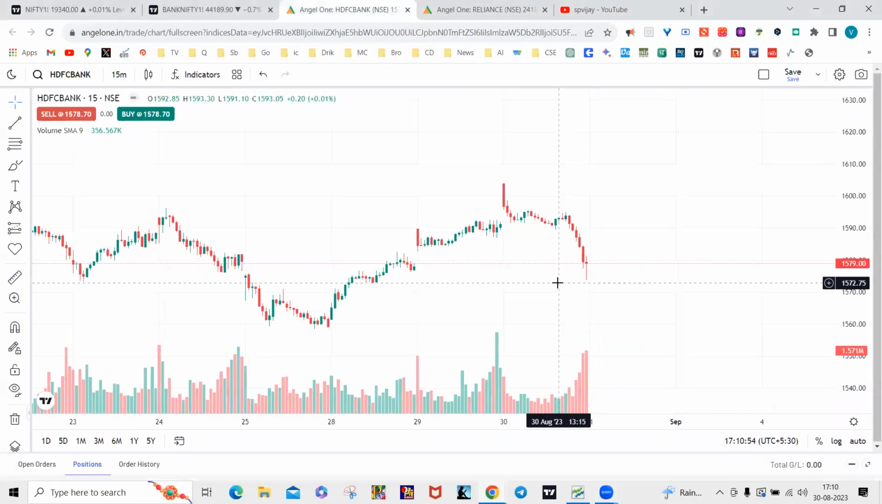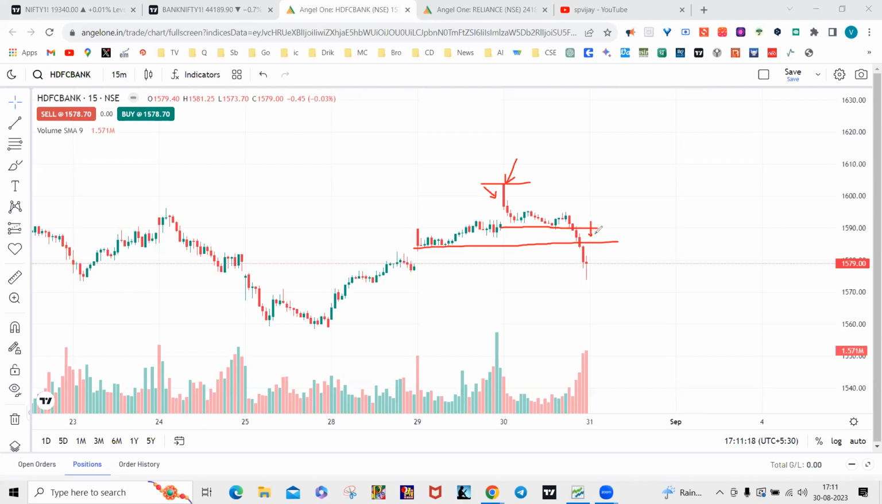HDFC Bank today also had an open is equal to high condition, and a strong bearish candle post this gap up, and it went and broke yesterday's low point, also creating bearishness in the market. First, when HDFC Bank broke the previous day closing, that is where the bearishness actually started, and it perpetuated once HDFC Bank also broke the previous day low. So this is with respect to HDFC Bank being bearish.